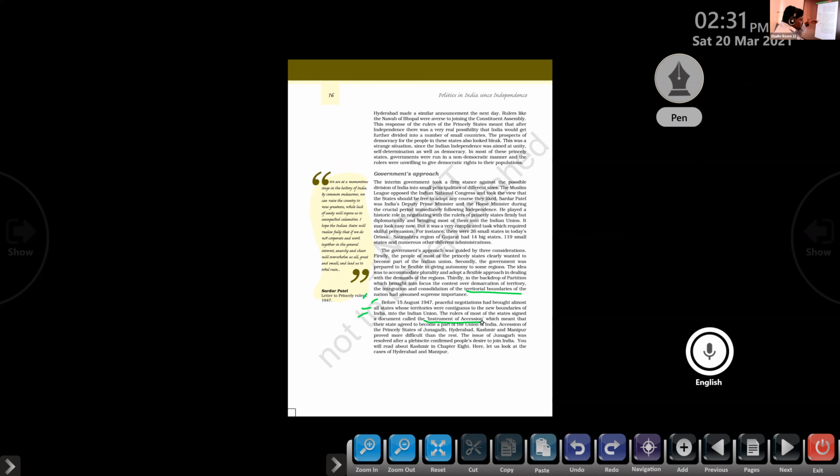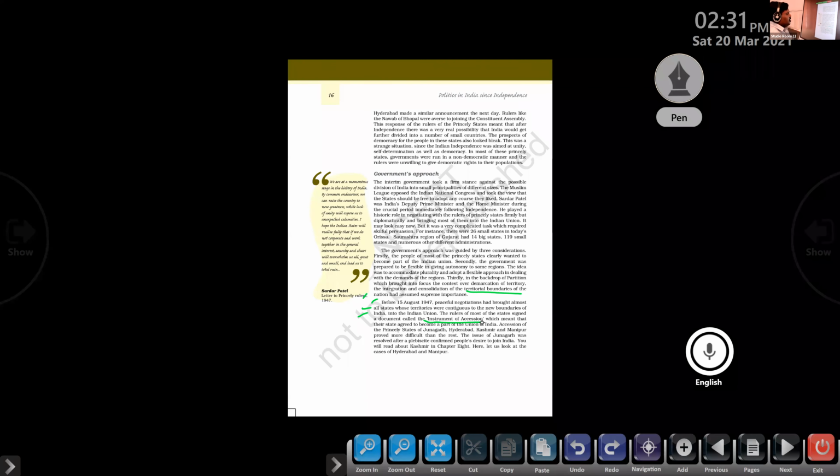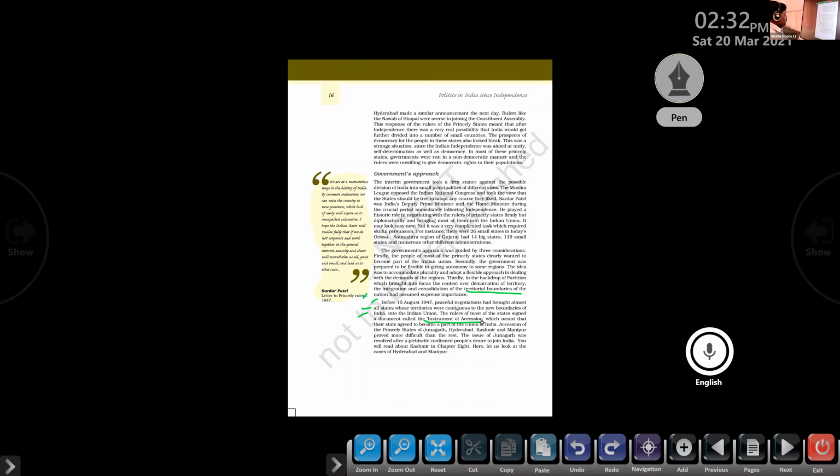So most of the states sharing their boundary with the Indian Union all signed that document called the Instrument of Accession. As per that, they agreed to become a part of the Union of India. Is that clear? Okay.